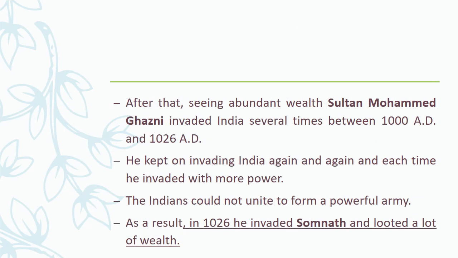After that, seeing abundant wealth, Sultan Muhammad Ghazni invaded India several times between 1000 AD and 1026 AD. He kept on invading India again and again, and each time he invaded with more power. The Indians could not unite to form a powerful army. As a result, in 1026, he invaded Somnath and looted a lot of wealth.